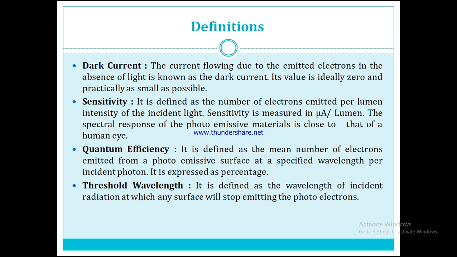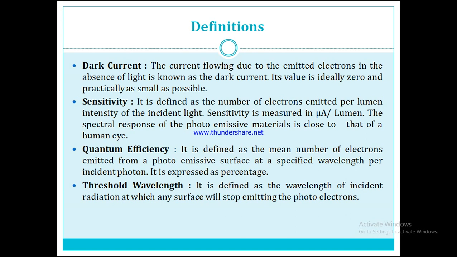The next one is the sensitivity. It is defined as the number of electrons emitted per lumen intensity of the incident light. The sensitivity is measured in microampere per lumen. That is, the number of electrons emitted per lumen intensity of the incident light is known as the sensitivity. The spectral response of a photoemissive material is close to that of a human eye.